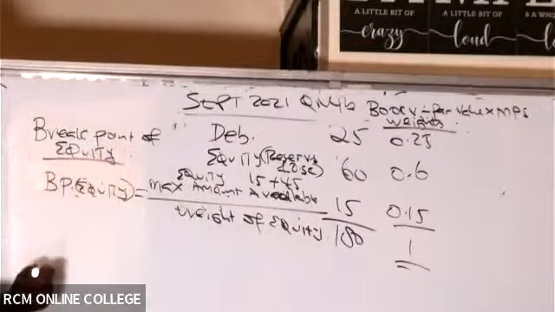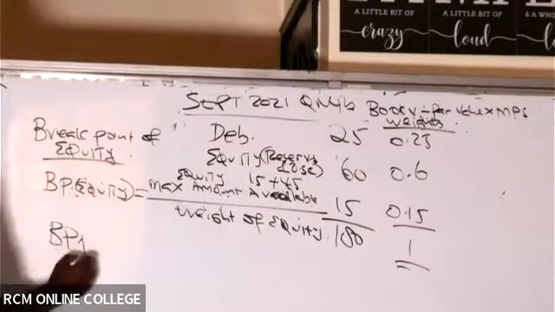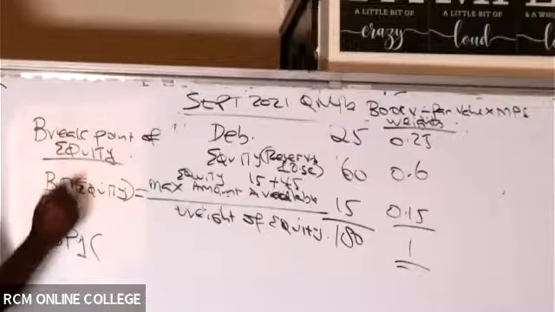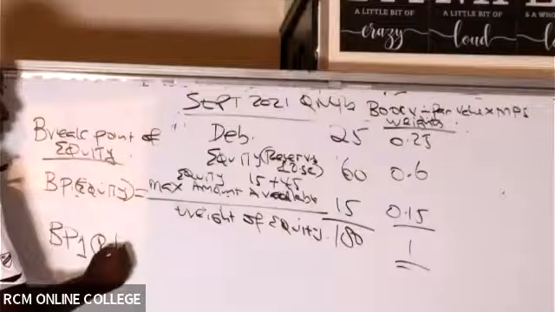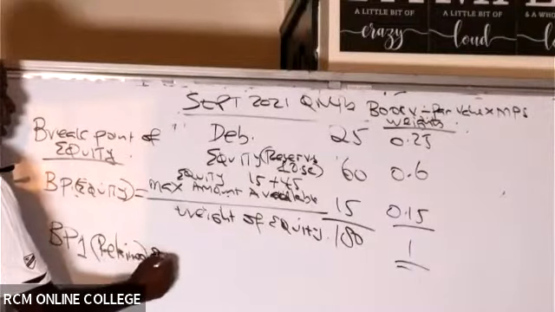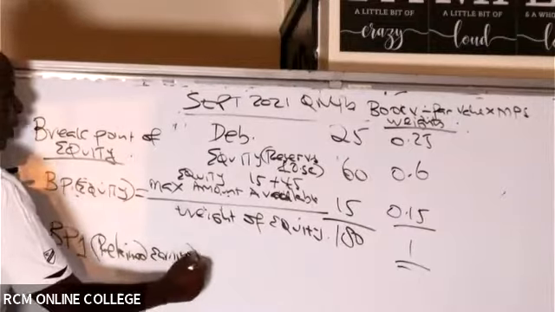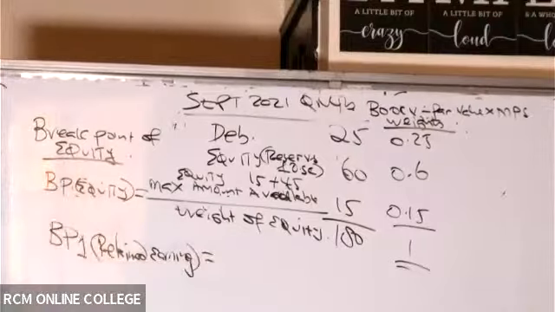And then, of course, the very first thing that I know is that the first breakpoint is the amount we shall get from retained earnings. Retained earnings normally is the very best source of equity, the cheapest source of equity.